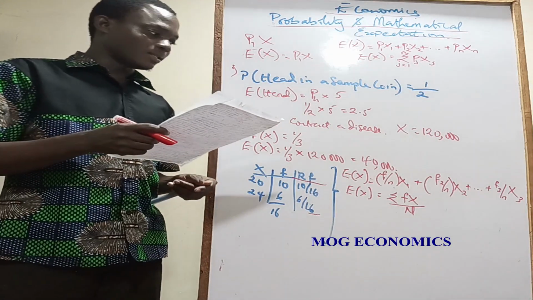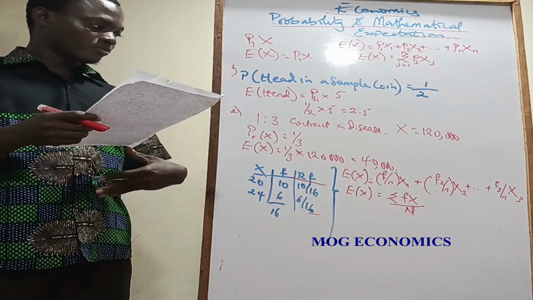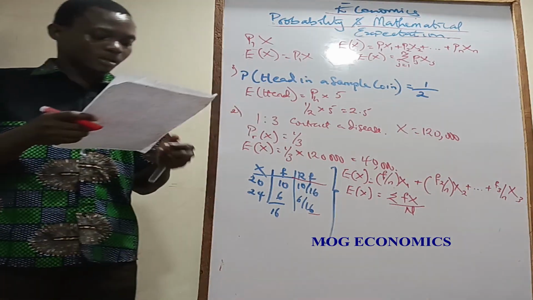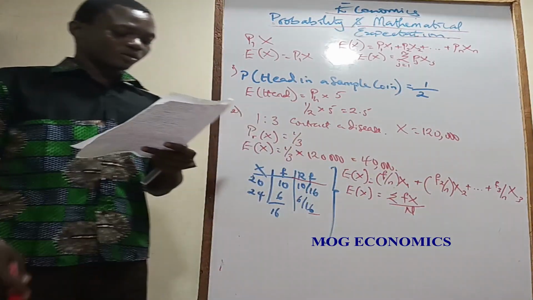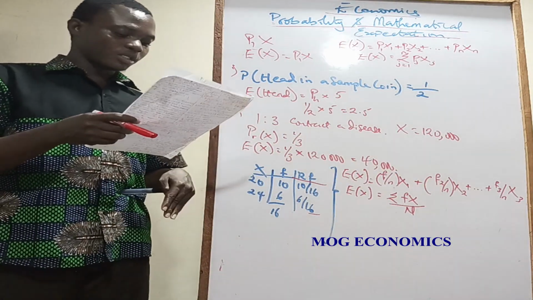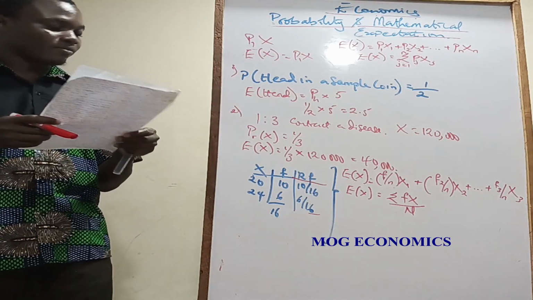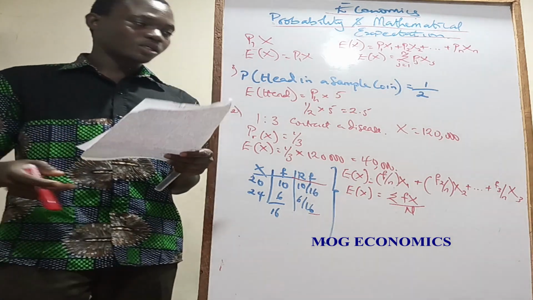So as n gets larger, the relative frequency fj over n approaches the probabilities pj. Thus, the expected value of x represents the mean of the population from which the sample is drawn.